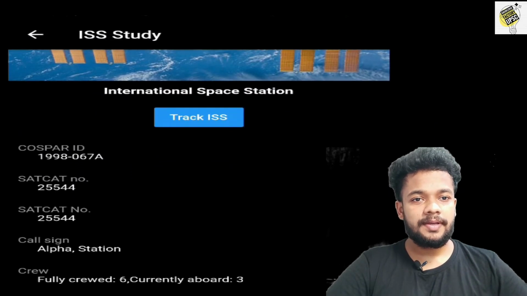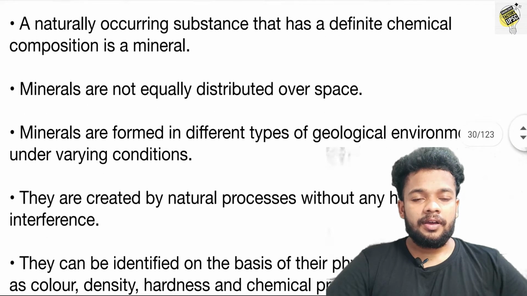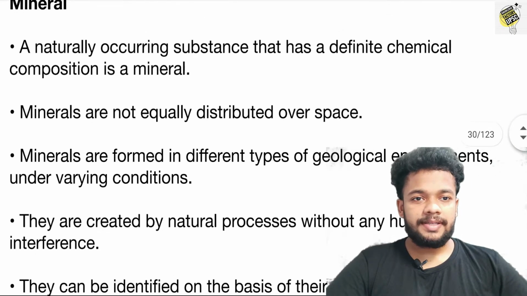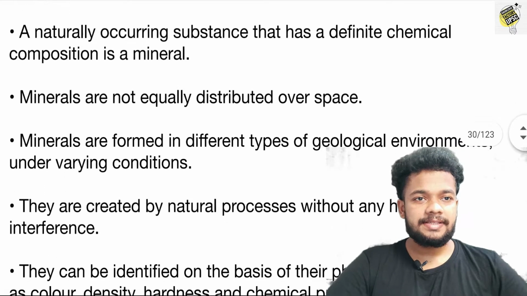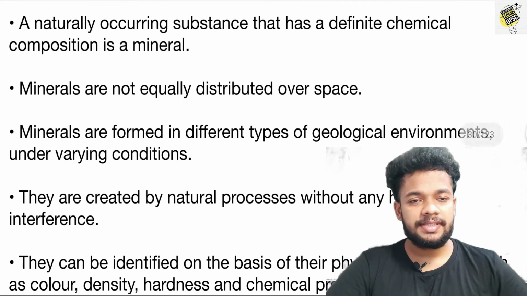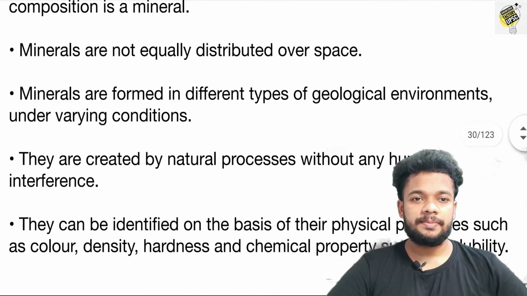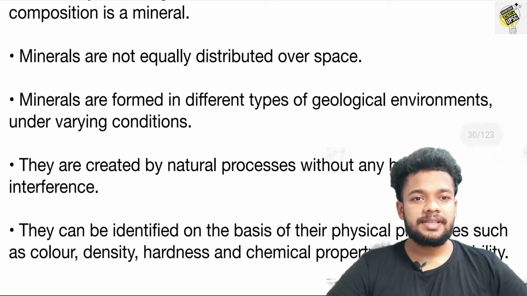So let's look into the chapter itself. First of all, we are going to discuss what is mineral. So what is mineral? The naturally occurring substance that has a definite chemical composition is known as mineral.